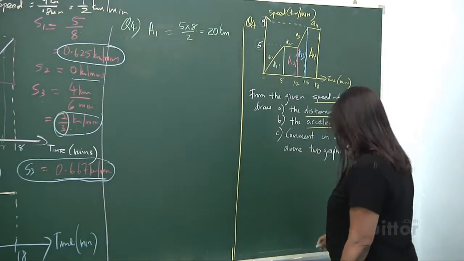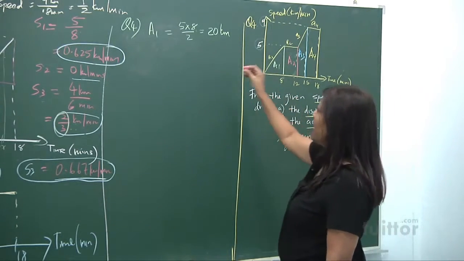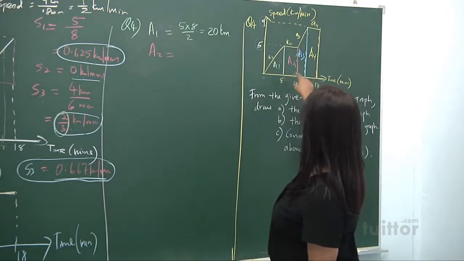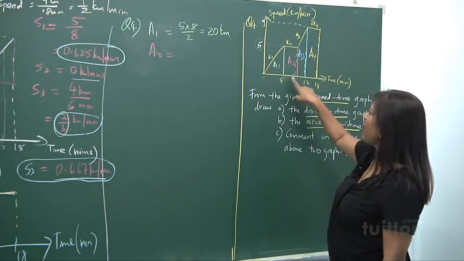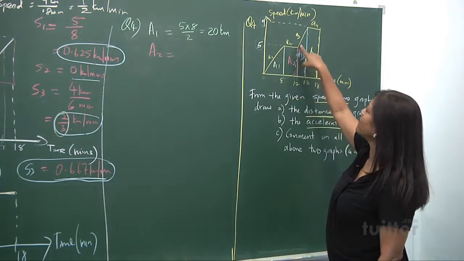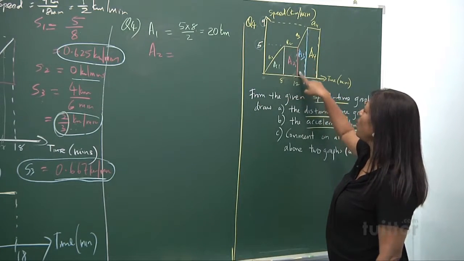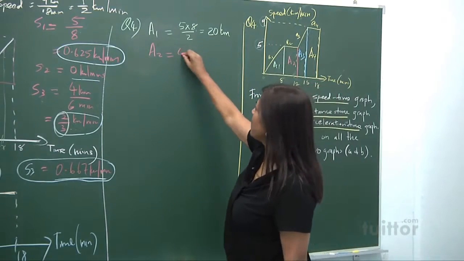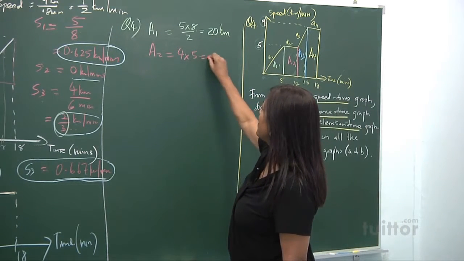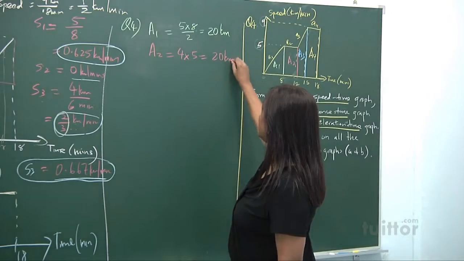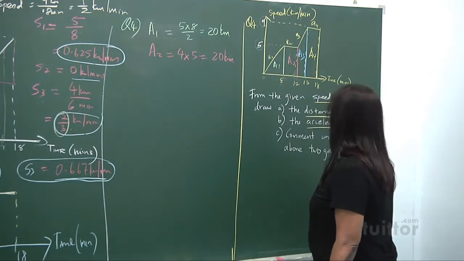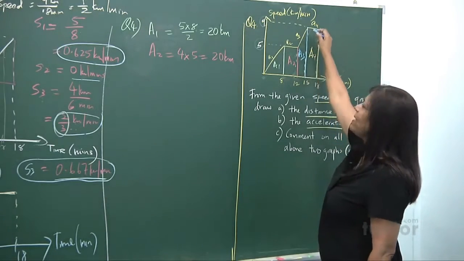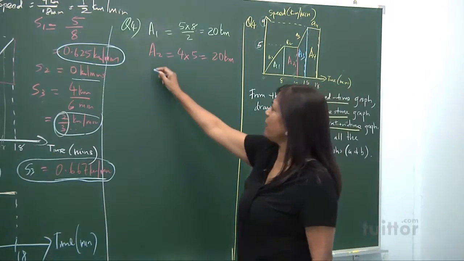20 kilometers. What is A2? A2 is a rectangle. And what is this rectangle? There's 8 to 12, which is 4. 4 times 5. Ooh, looks the same, the area covered. So it's 4 times 5, and that is another 20 kilometers covered. Great. And then what is A3? A3 is a trapezium.